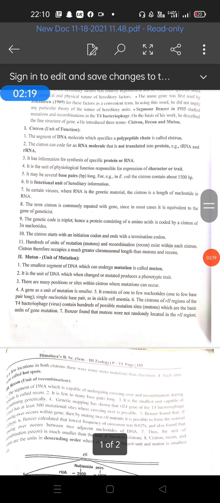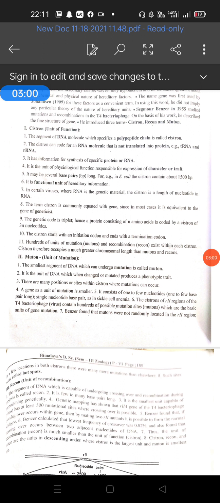Cistrons are the unit of function. The segment of the DNA molecule which specifies a polypeptide chain is called the cistron. The cistron can also code for an RNA molecule that is not translated into protein, that is tRNA and rRNA. It has the information for the synthesis of specific proteins or RNA. It is the unit of physiological function.